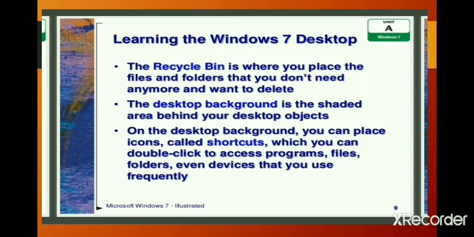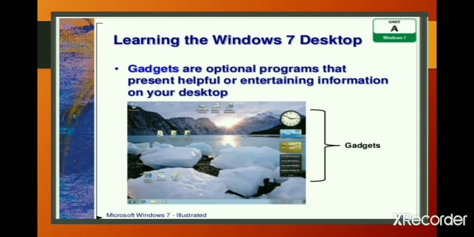On the desktop background, you can place icons called shortcuts, which you can double click to access programs, files, folders, even devices that you use frequently. Gadgets. Gadgets are optional programs that present helpful or entertaining information on your desktop. For example, a clock, calendar, or weather.